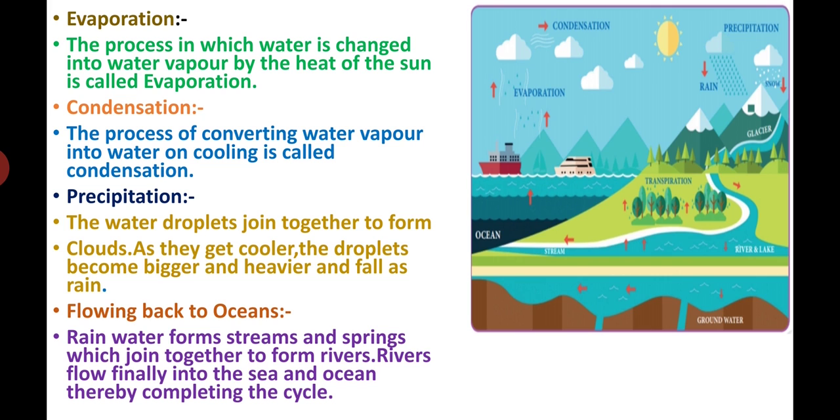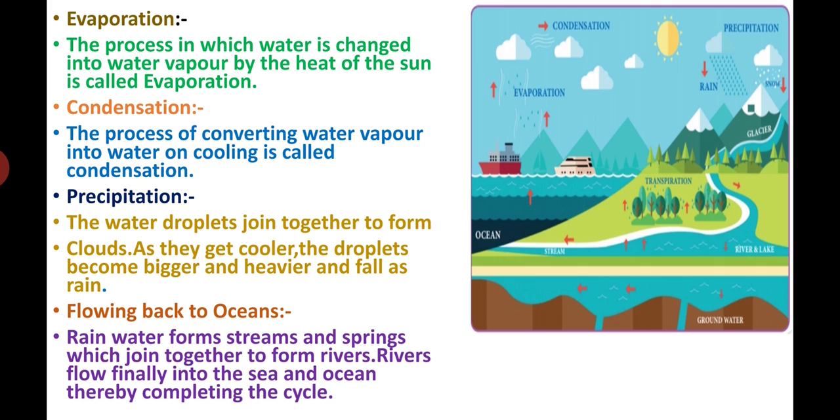Very good student. That's why they say the water droplets join together to form clouds. As they get cooler, the droplets become bigger and heavier and fall as rain. If the air is very cold, they freeze and fall as hail or snow. That's why we say hailstone. If the air is very cold, they freeze to fall as hail of snow. Do you understand what I'm saying?